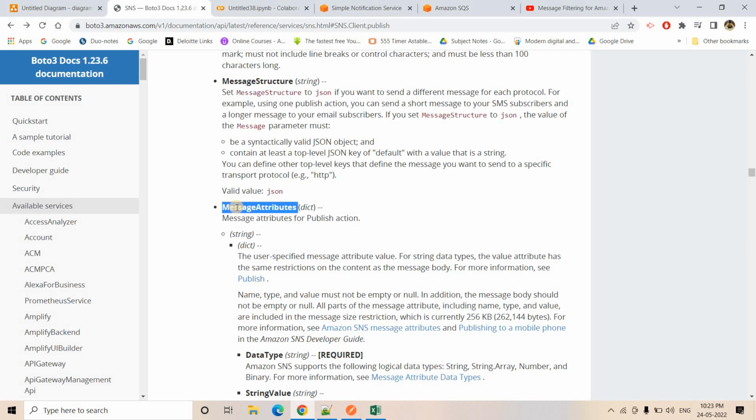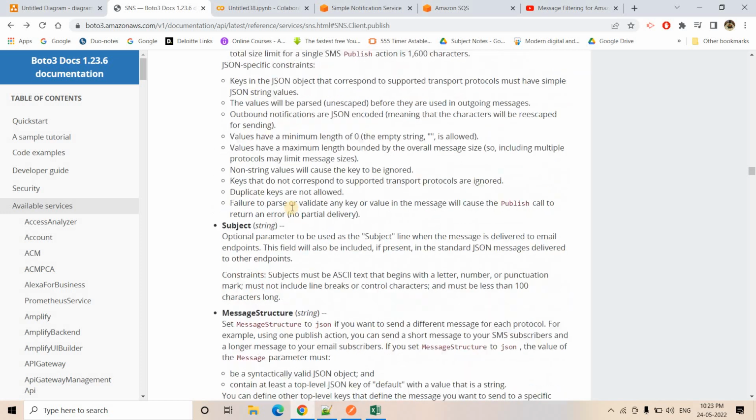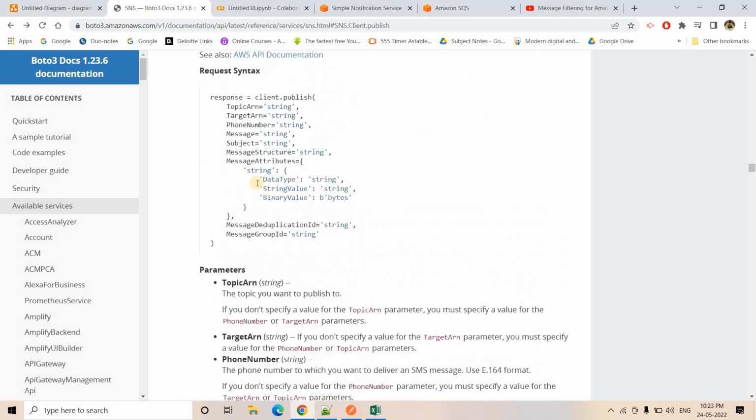Here we can pass the metadata information based on which filtering will happen. Here we are doing it based on string, so I am keeping the data type also string, and the string value I can put car or house or motorcycle based on what I want to filter. That's pretty much it, right?